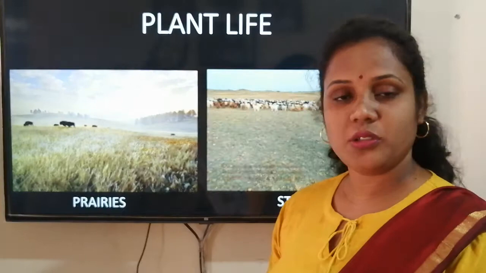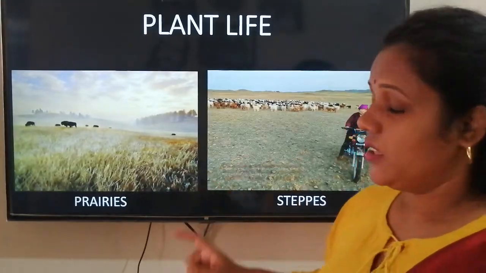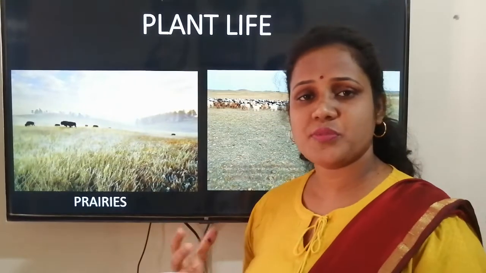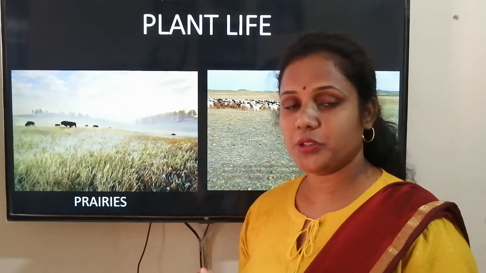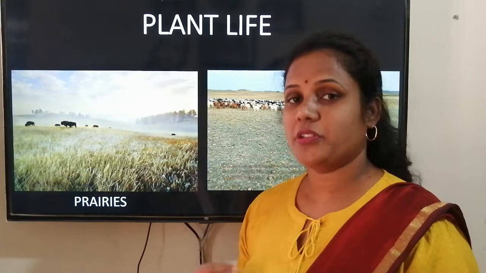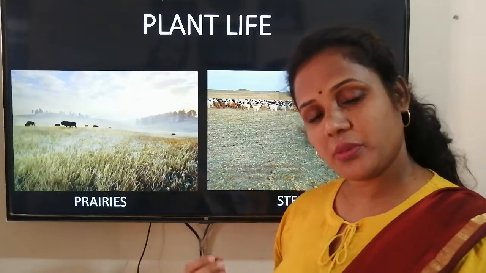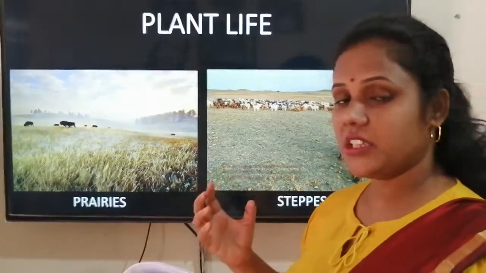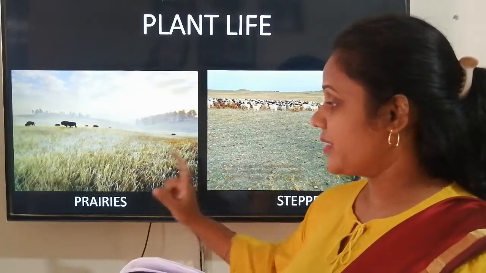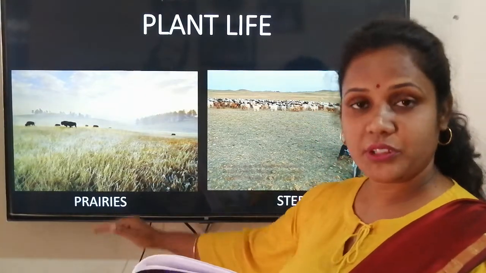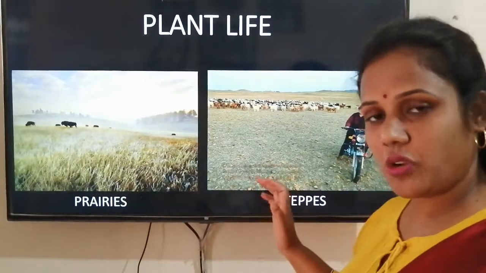The grasses look green. Now we are learning mostly in terms of North America, South America, and Europe. We are not much talking about the veldt, the downs, and the pampas. We talk about that also, but less. So we are learning about the grasslands of North America, Europe, and Asia. The grassland of North America has tall grasses, and the Europe and Asian grasslands are shorter.